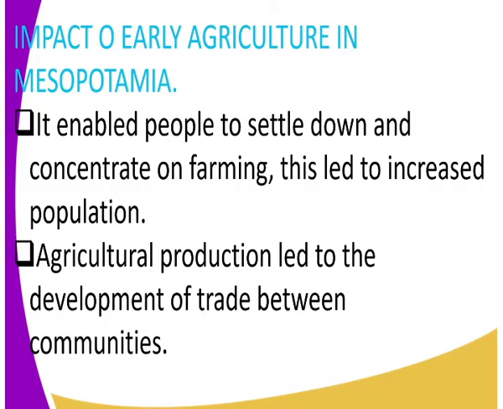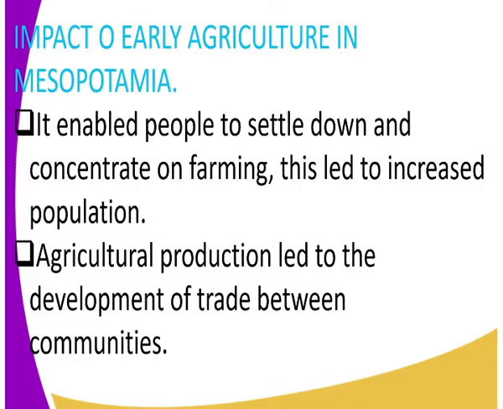One of the impacts is that it enabled people to settle down and concentrate on farming. This led to increased population. Good. Now, what does that mean? Remember, there was enough food, right? People had no reason to move from one place to another looking for food. They settled down and concentrated on farming. This led to increased population.